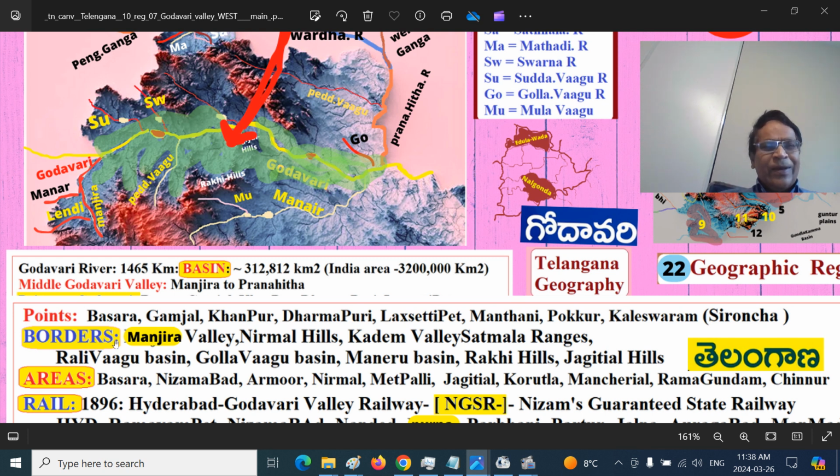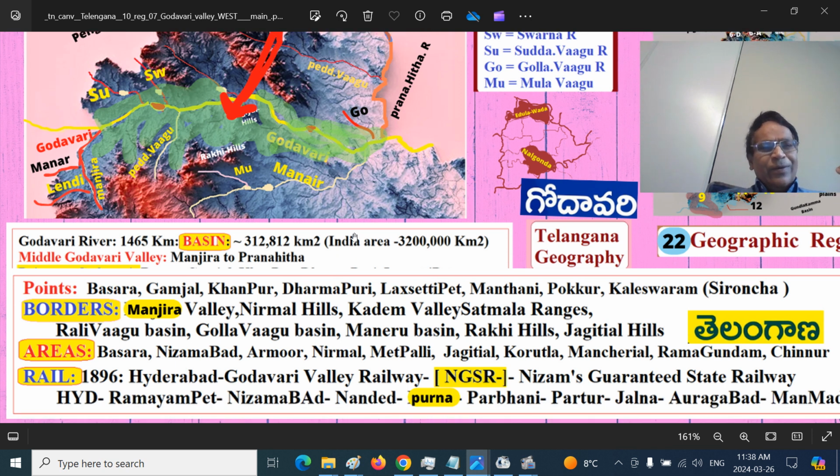So, I have jotted here Manjra Valley, Nirmal Hills, Kaddam Valley, Satmala mountain ranges in the Adilabad, Ralivagu. The Ralivagu joins Sripadasagar. This is the Ralivagu basin, this is the Golavagu basin here, and its other tributary, right hand tributary, Manneru river basin. You can see the Manneru river basin and Rocky Hills, Jagatyala Hills. These are the borders.